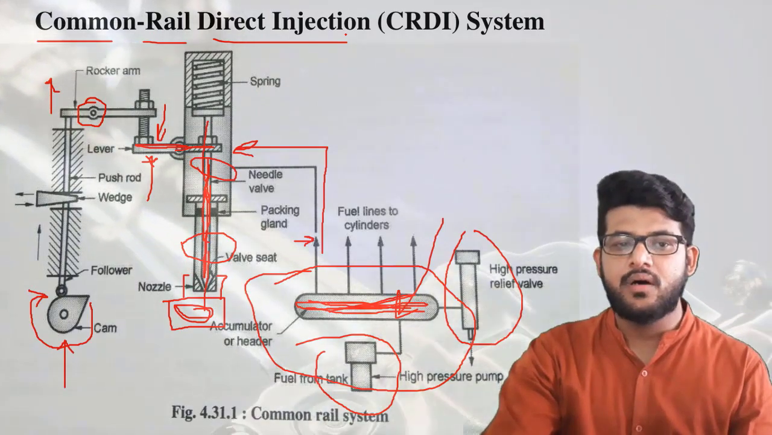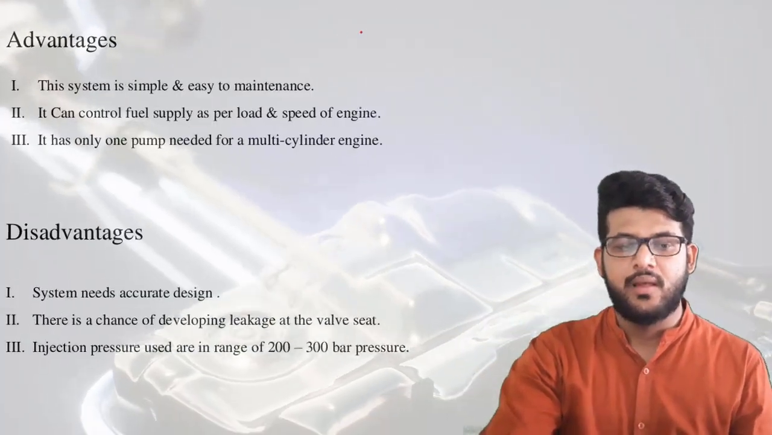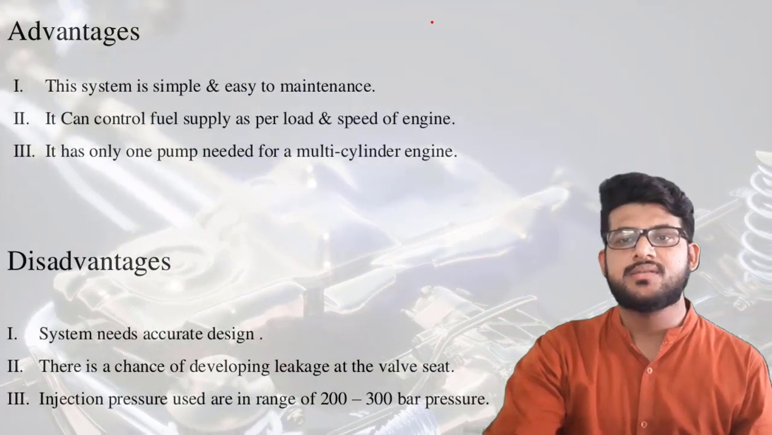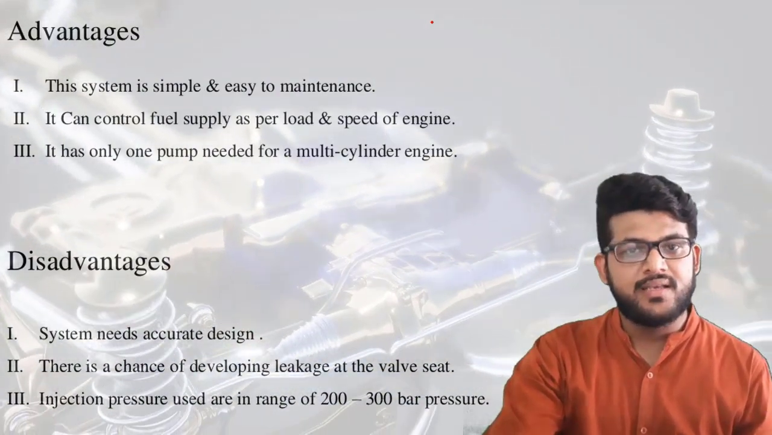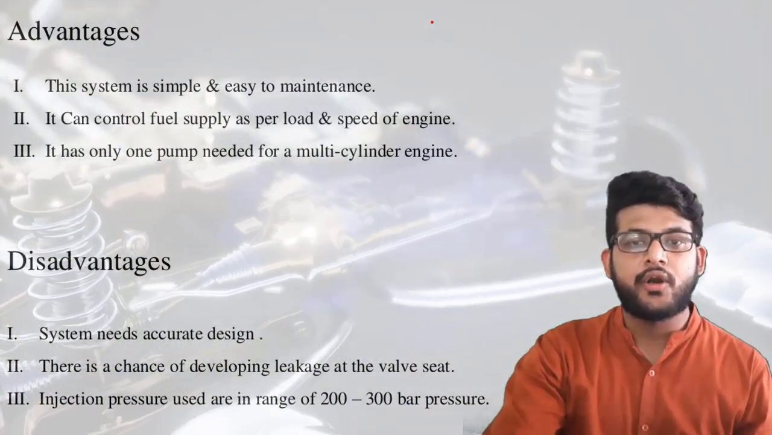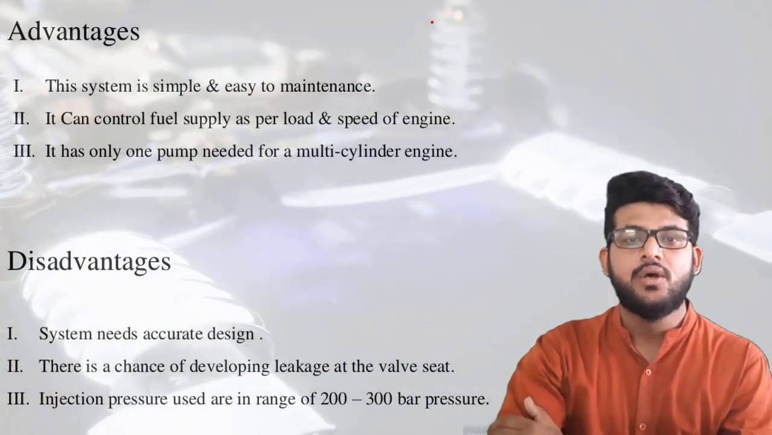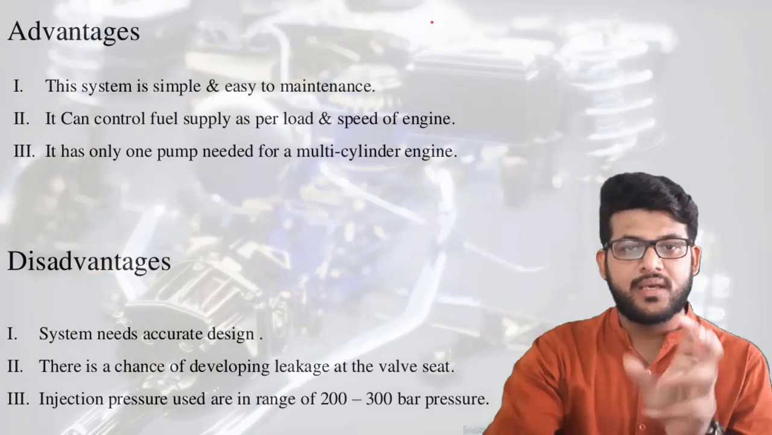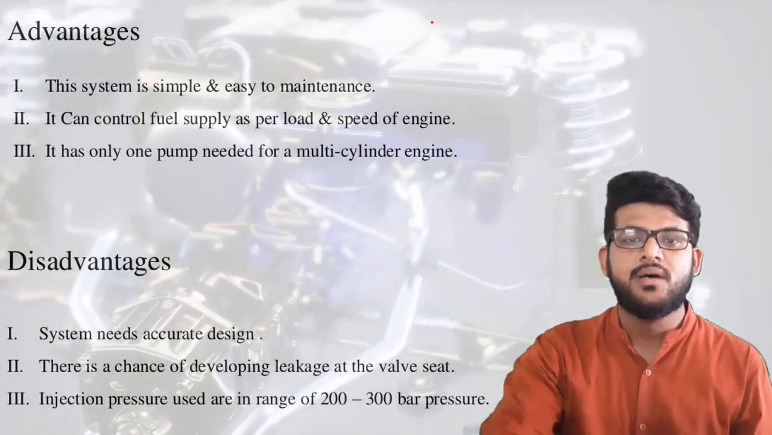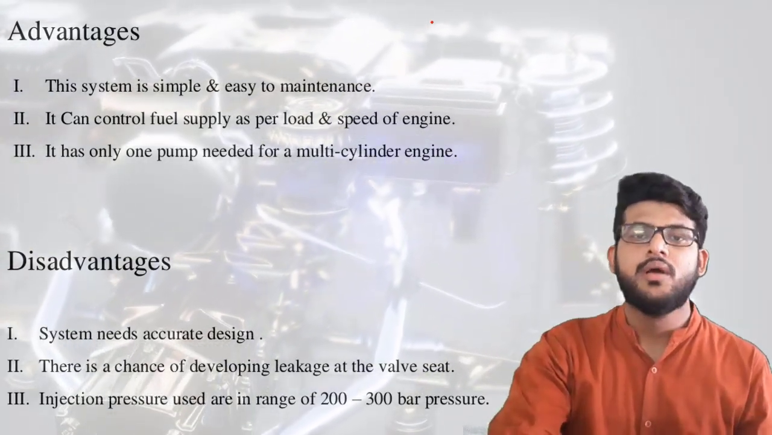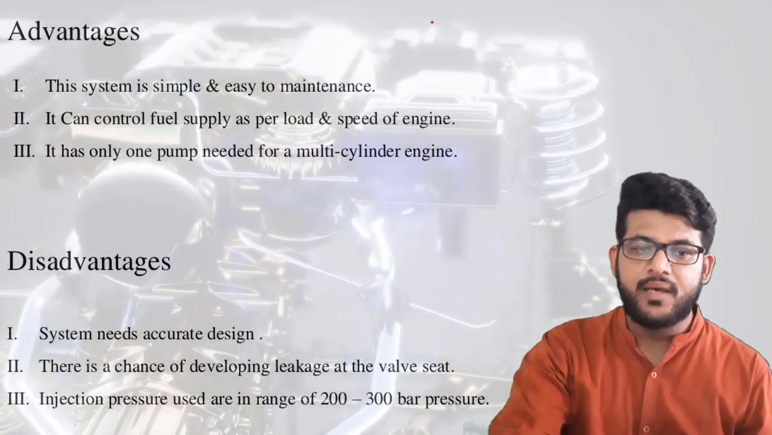So it is a common rail distribution injection. Now what are the advantages of it? The system is very simple and very easy to maintain. Thereafter it can control the supply of the fuel as per the load and speed of the engine. Why is it so? Because the cam that is rotating depends on the speed of the engine, so we can also control the injection of the fuel inside the engine.